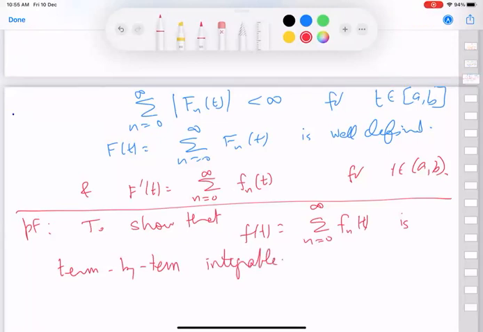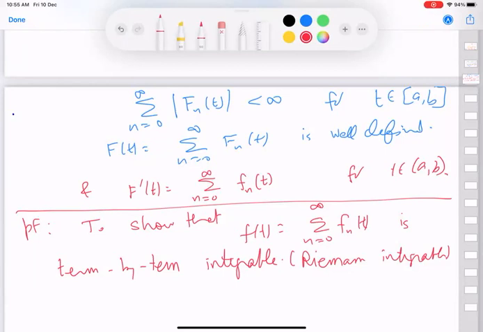Integrable means Riemann integrable. Our theorems are all based on, so now Riemann integrable.